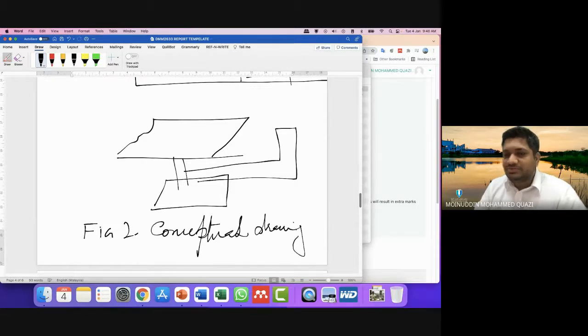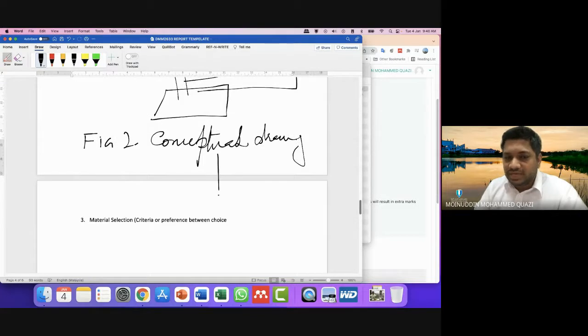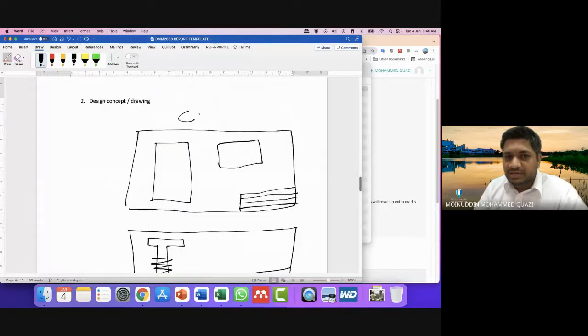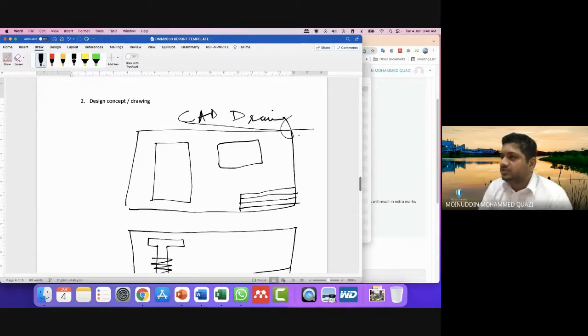Then from conceptual drawing, you move on to the CAD drawing. Students can later add the CAD drawing. So this is what you should include in your design concept and design drawing.